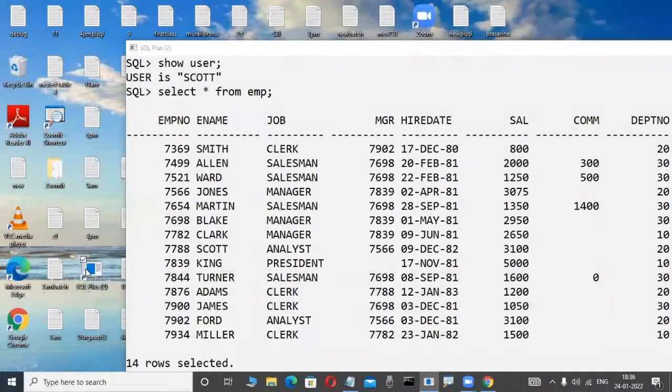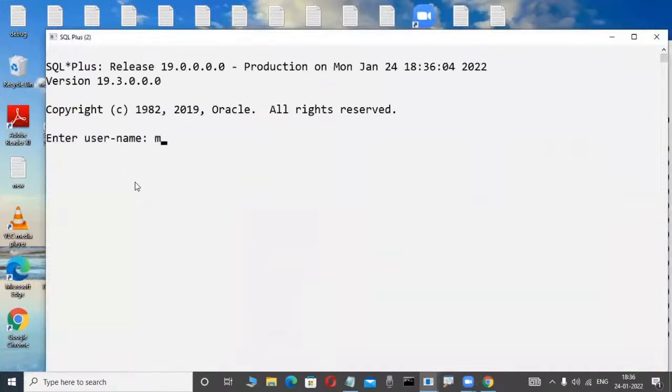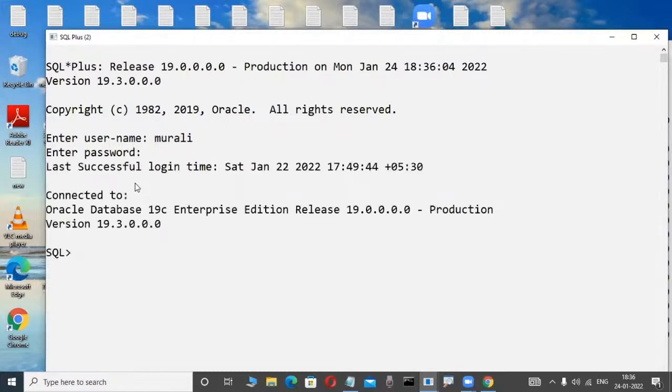Now I am opening another session. Now observe here. My name is Murali, for example, another employee. Murali is an employee. Imagine an employee. What is this user? How can I create this? You will become familiar with all these things later. Don't worry, the big concepts you will learn. Now check it out, observe the scenarios.